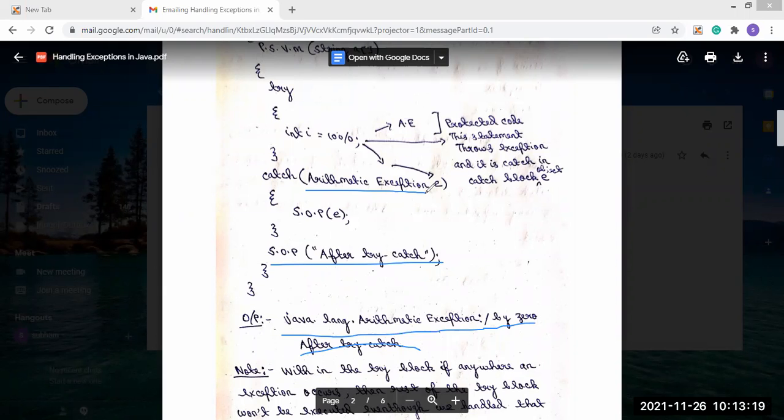It is the super class, which means it can handle all exceptions. And what is the Exception class? The Exception class is the super class of ArithmeticException and ArrayIndexOutOfBoundsException. Both these classes inherit the properties from the Exception class. So here you can directly write Exception also, because the Exception class can handle all of these exceptions.